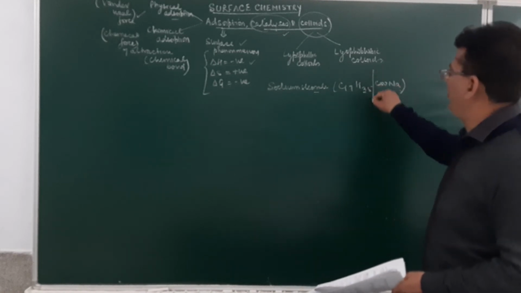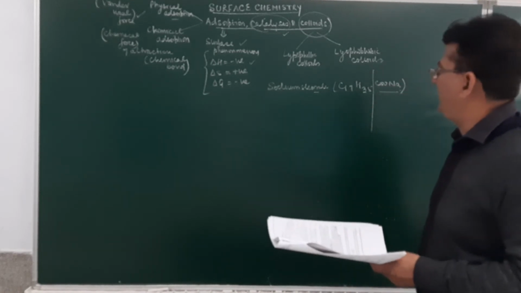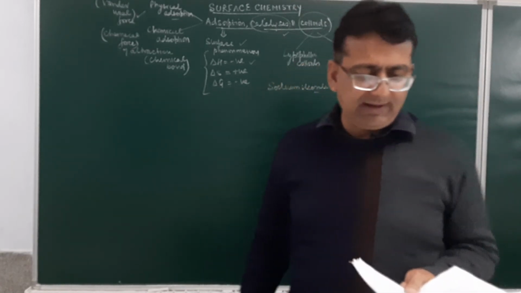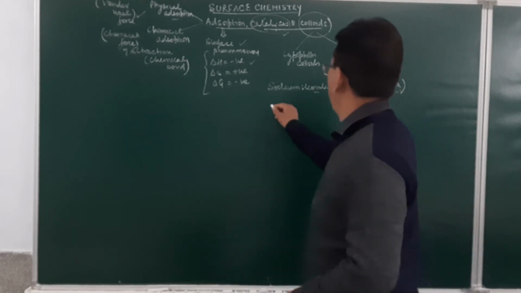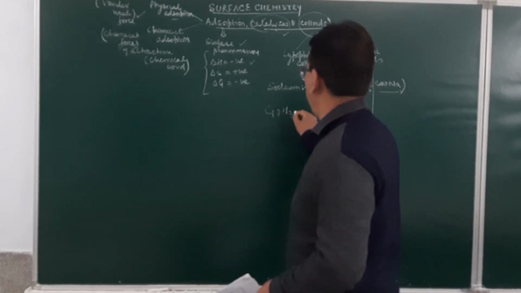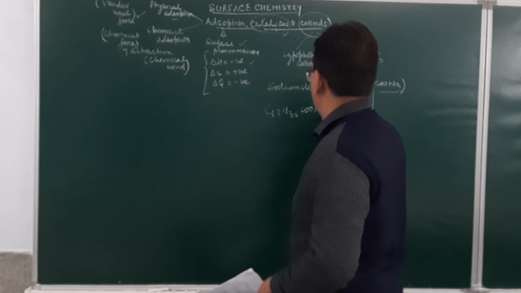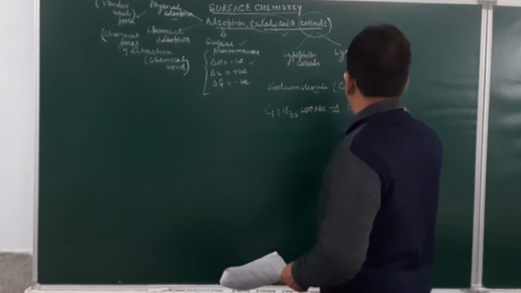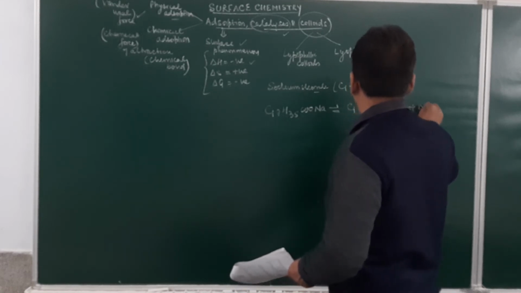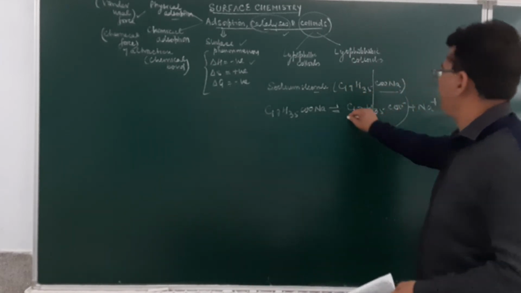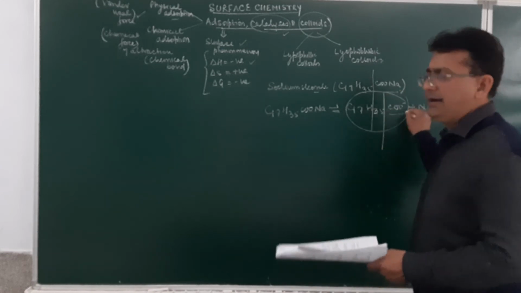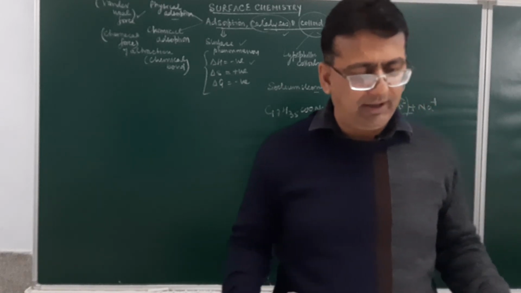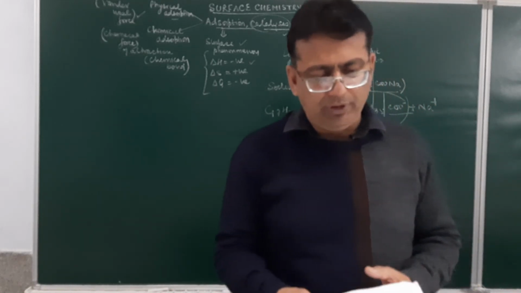Here, this part is the water hating part and this part will be the water loving part of the colloid. Fine. So, if we consider and ionize, this is C17H35COONa. This will ionize to form C17H35COO negative and Na positive. So, in this we have the water hating part and the water loving part. Am I clear, students? So, the water hating and the water loving parts will be obtained.